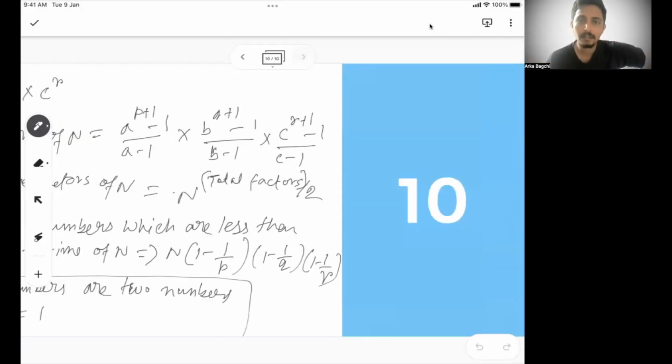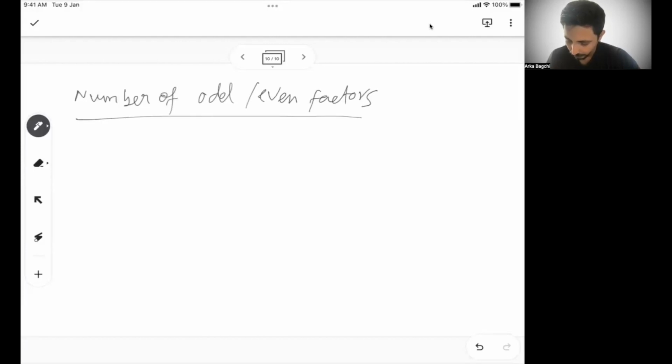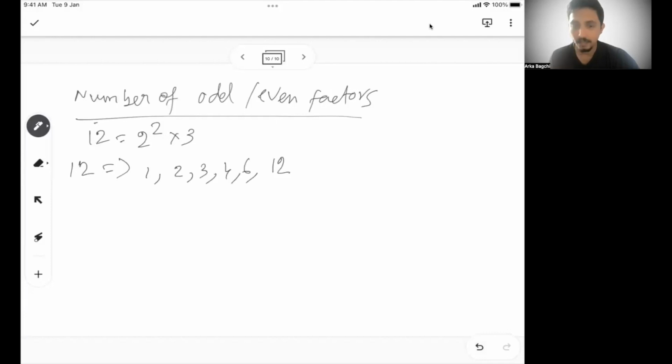Before wrapping up factors, there is one more thing: the number of odd and even factors. So for example, again taking an example of 12, we can write it as 2 square into 3. What are the factors of 12? 1, 2, 3, 4, 6, 12. So how many of these are even factors?